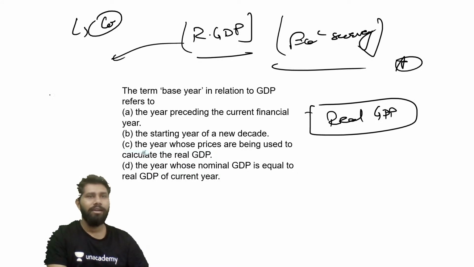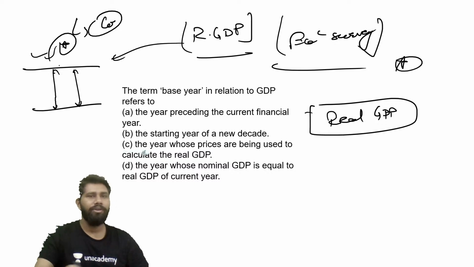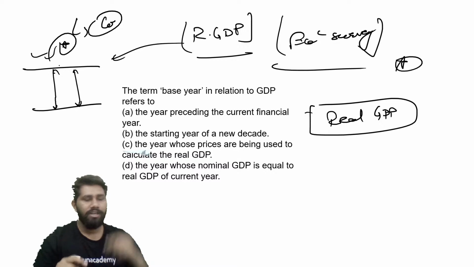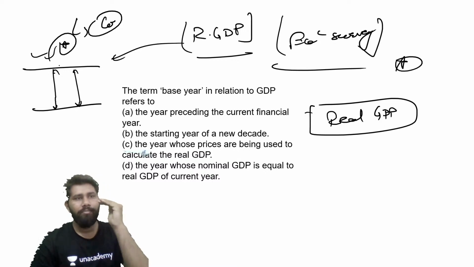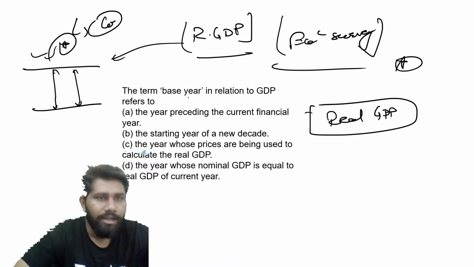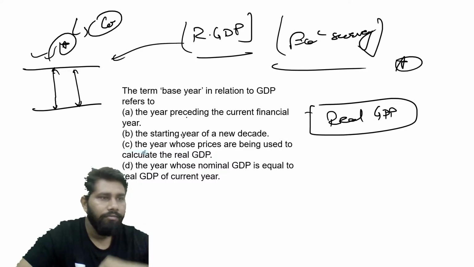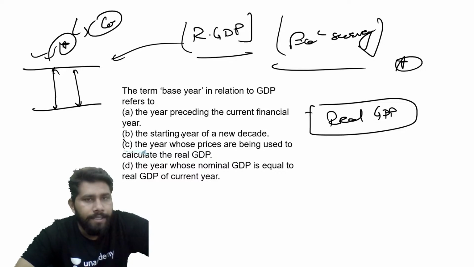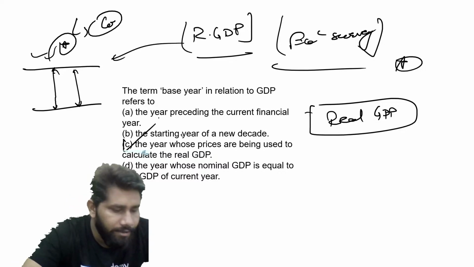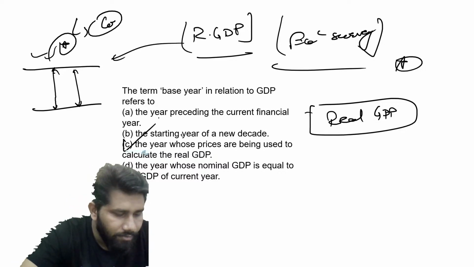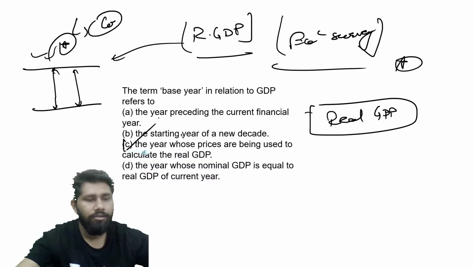When we compare any given year's prices to the base year, then it can be stated that the prices are being calculated at constant market prices. It is highly important for all students to understand that if we are comparing any given year price to the base year, then we will definitely get the real GDP, right? Getting my point? Let's move ahead to the next question.